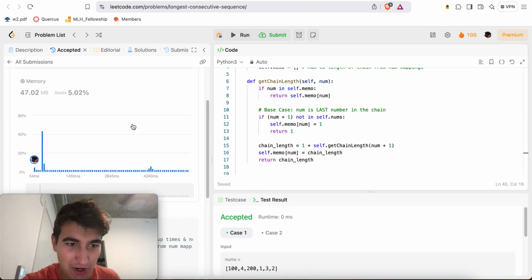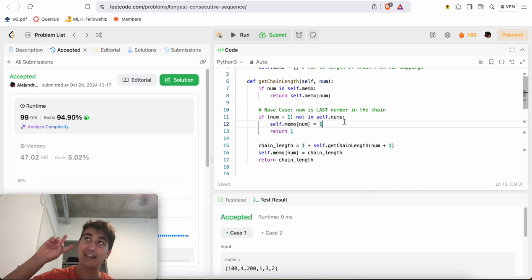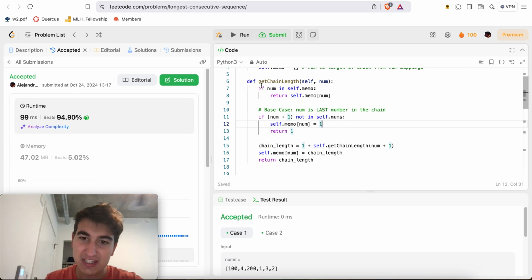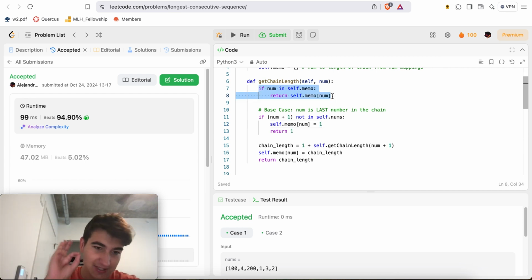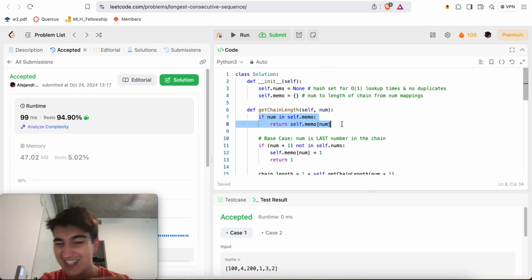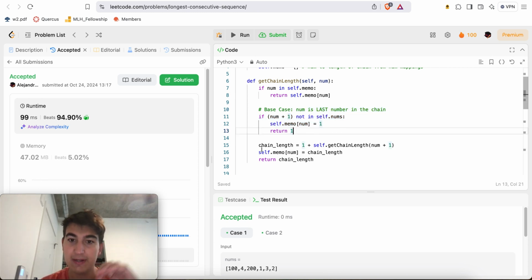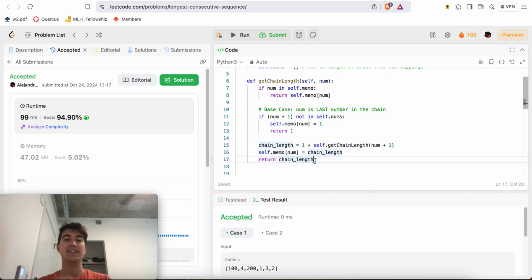Because the way that this is going to work is essentially, okay, no, this is O of n. This is in fact like O of 2n, which is O of n, right? Because the idea is that, worst case, if something's already been computed, it's O of 1 time, right? And so for each of these n calls, if I reach this case, then that's O of 1 time, bada bing, bada boom, I'm done. If it's also the end of the chain, it's O of 1 time, bada bing, bada boom, I'm done. Then what I'm going to do is, starting from the current number, compute the entire chain. But every single number in that chain now will have a value inside of self.memo.